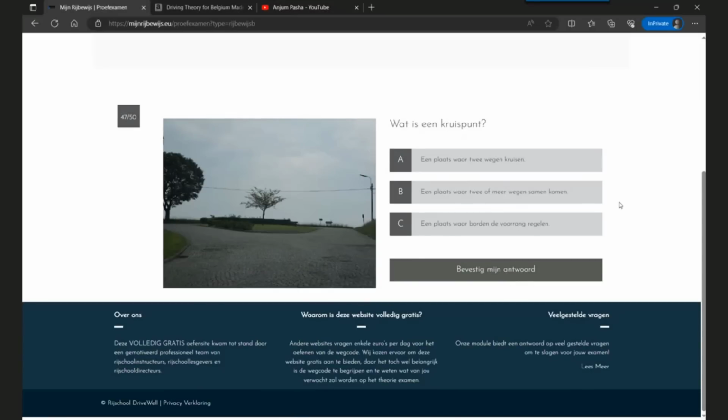Okay, here's the question which is testing the understanding about a junction. So what is a junction or an intersection or a crossroad? Three options. Option A, it's a place where two roads cross. Option B, it's a place where two or more roads come together. Option C is it's a place where signs regulate the traffic.